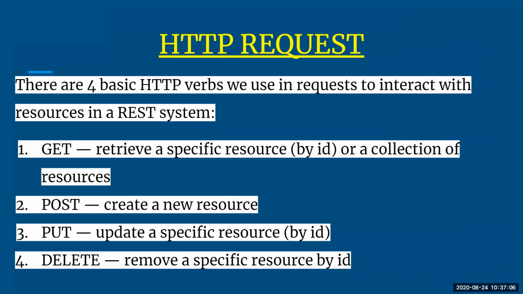Whenever we are making an HTTP request, which we have seen in REST, HTTP response and HTTP request, whenever a client is making a request to the server, there are 4 basic requests which are used, or you can say which help to interact with the resources in a REST system. A client is always requesting something from the server, and that request can be a resource as well. So whenever any resource is being requested from the client to the server, in HTTP request we have 4 methods. Okay, so the very first method is the get method.